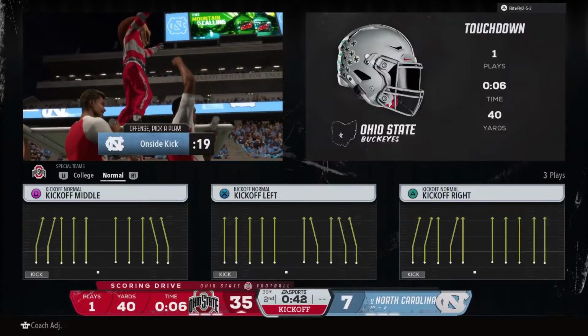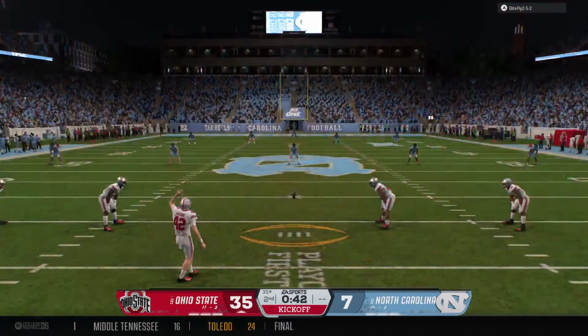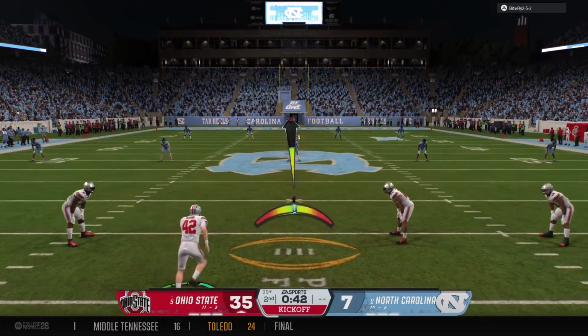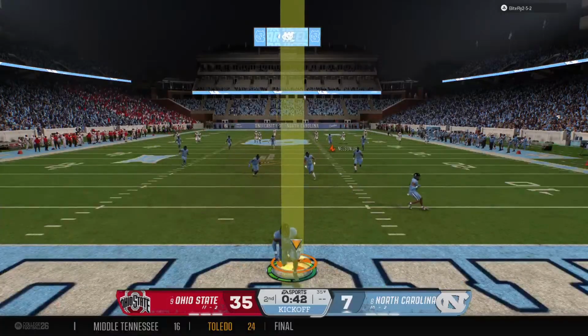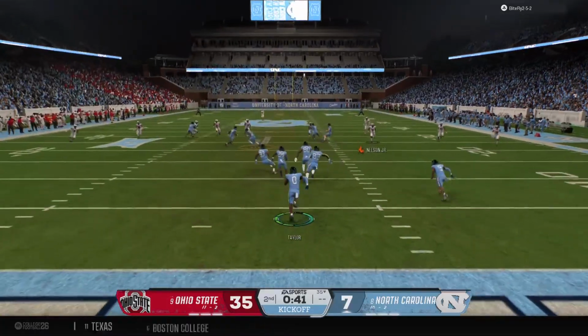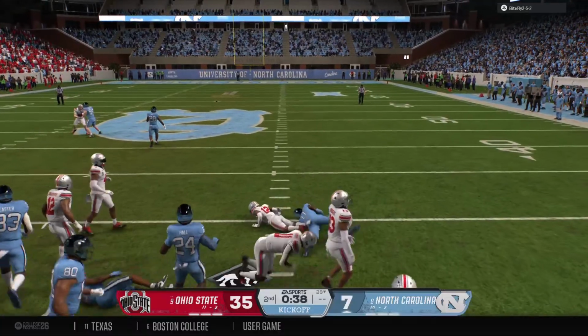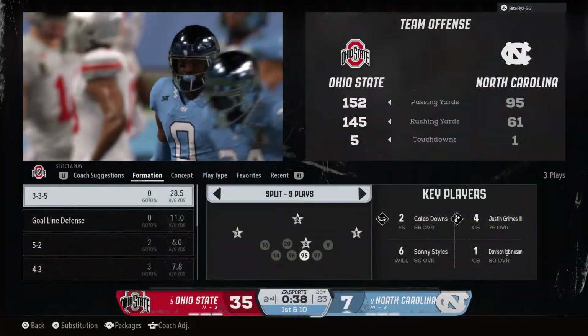And on the other side, oh my gosh, now you really start to see who's got some fight, who's a competitor, because you got a big hole to be able to climb out of. Return starts from inside the 5. And he'll be tackled after a solid effort on that return.